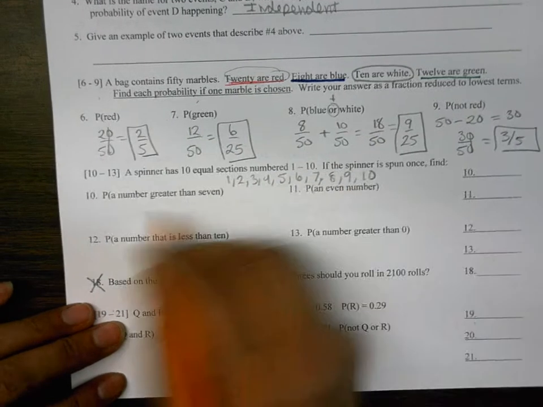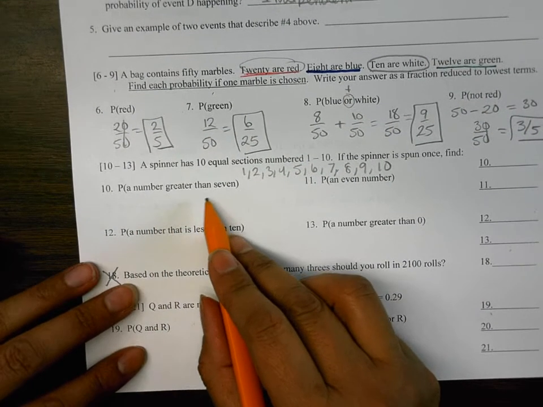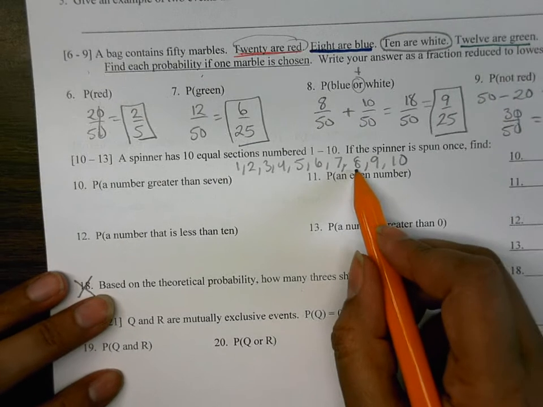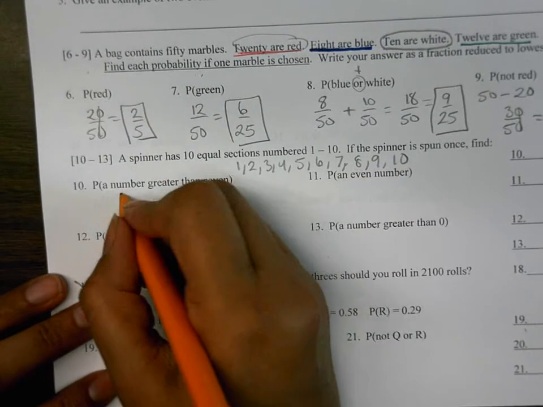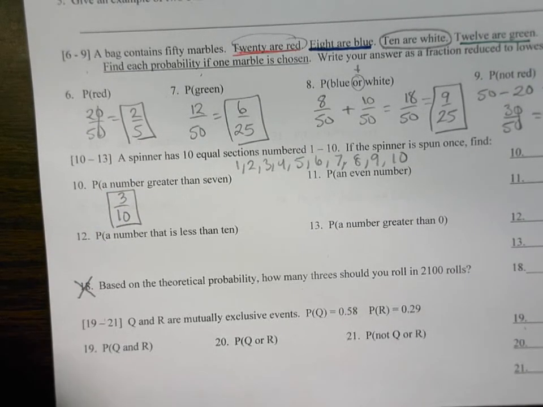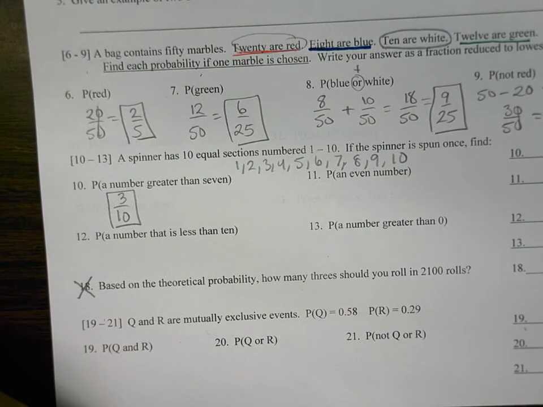All right. Probability of a number greater than 7. Do we include the 7? No. So what numbers are bigger than 7? 8, 9, 10. So how many is that? 3 out of 10. Can I reduce that? No. Decimal it if you want. 0.3. And it's your choice.